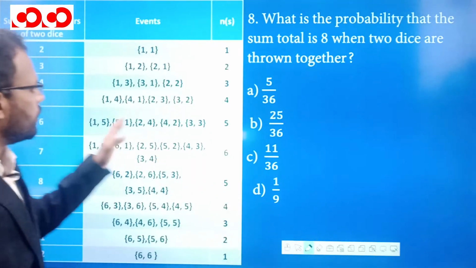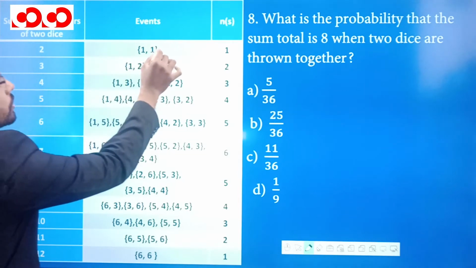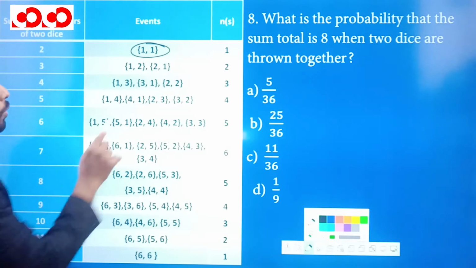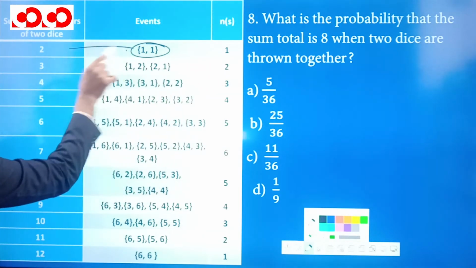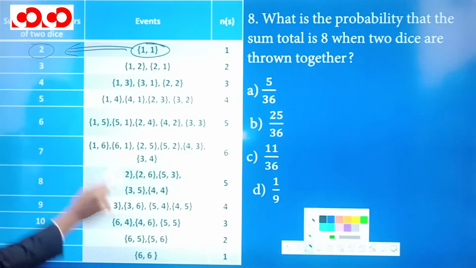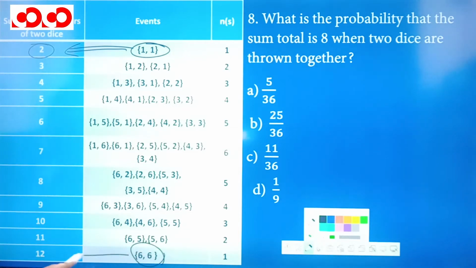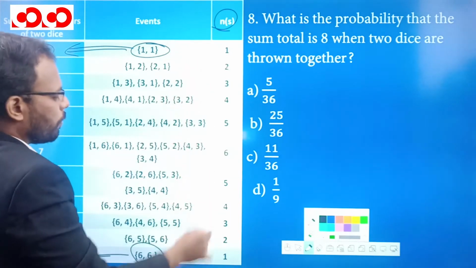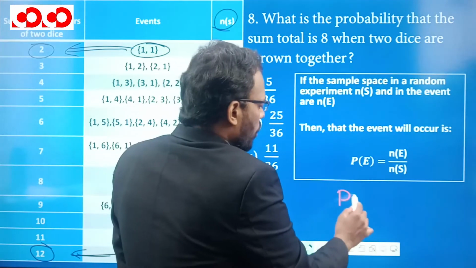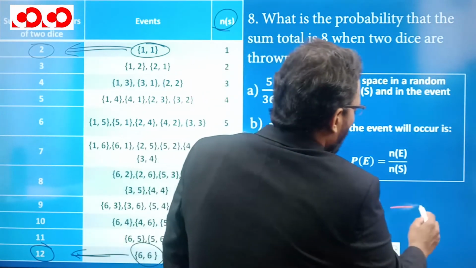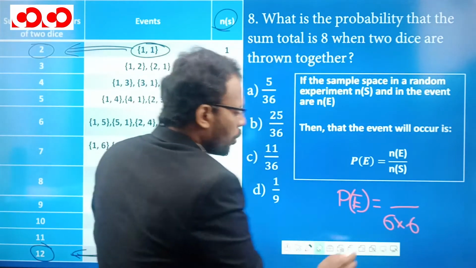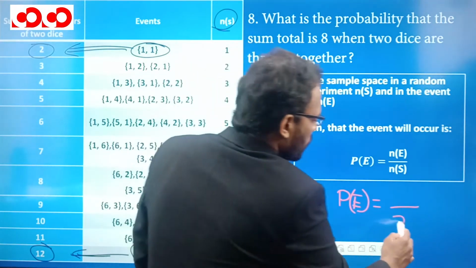So if we see this, the sum total here can start from 1 1, right, so the minimum number that can occur in the sum is 2, and the maximum number is 6 6, which is equal to 12. So to remember, the total possibilities are 36. If we want to find the probability, we always know that in the first dice there are 6 cases, in the second dice there are 6 cases, then the total number of cases is 6 into 6, which is equal to 36.